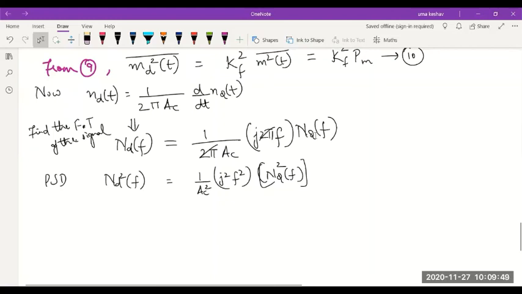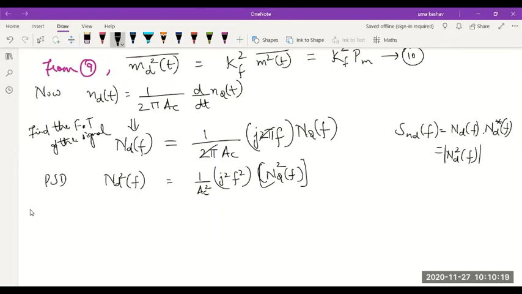In this case, NQ of f and its conjugate give NQ square of f. Similarly, SND of f is normally written as ND of f into the conjugate of ND of f. These two put together become ND square of f, and we are interested in the magnitude only.